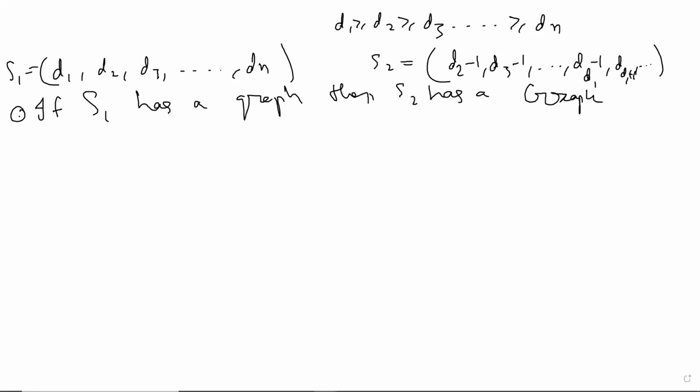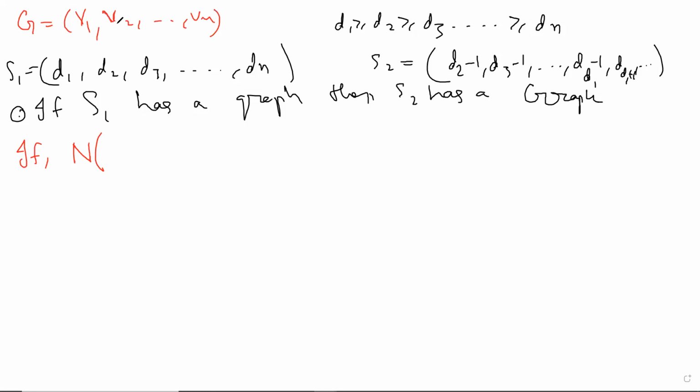We want to show this. This is not easy, because the neighbors of D1 need not be D2, D3, and so on. Okay. So here is the easy case. Of course S1 is graphic, so we can assume a graph. So maybe that was correct, what I started with.